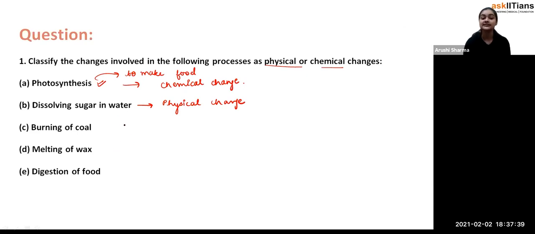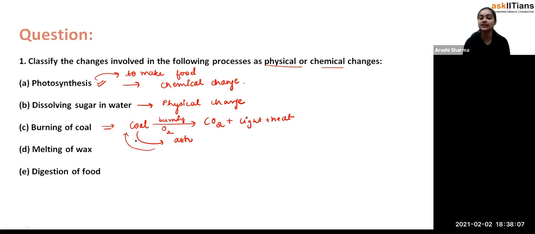Burning of coal. See, student, what happens in this case is that when you start burning coal in the presence of oxygen, there is the formation of carbon dioxide along with light and heat. And students, you will find that coal is converting into ash. So you will see that the chemical composition is changing and ash is getting formed, and you can't reverse that condition. Exactly. So which type of change will it be? It will be a chemical change.